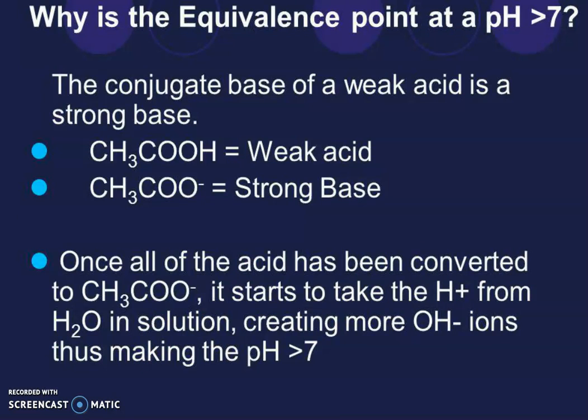Friends, why is the equivalence point at pH greater than 7? The conjugate base of a weak acid is a strong base. You know, CH3COOH, acetic acid, is a weak acid, and acetate is a strong base. Once all of the acid has been converted to acetate, it starts to take the H+ from H2O in solution, creating more OH- ions, thus making the pH greater than 7.